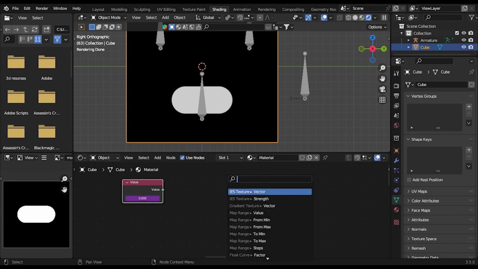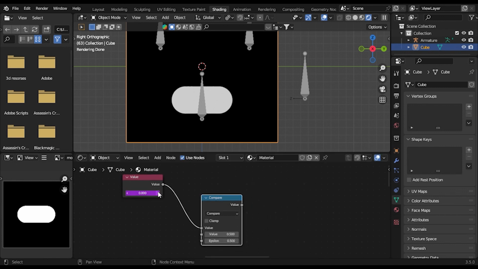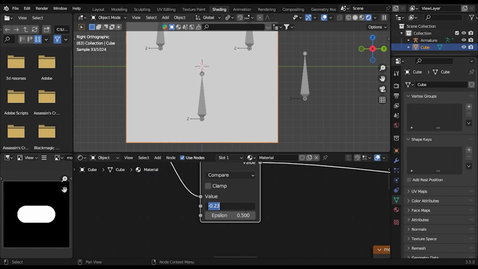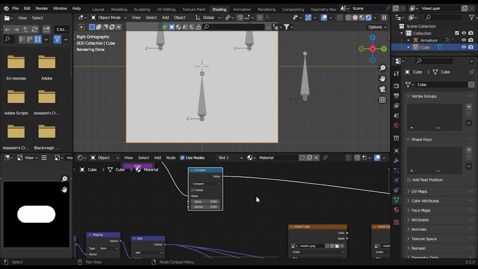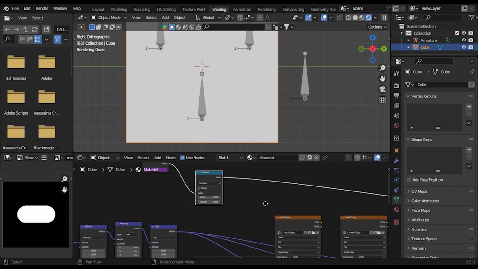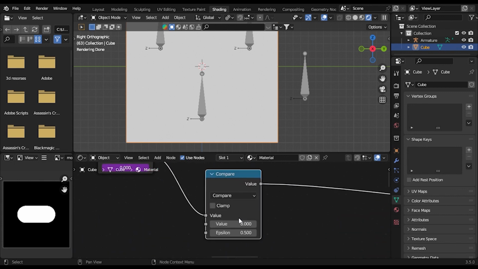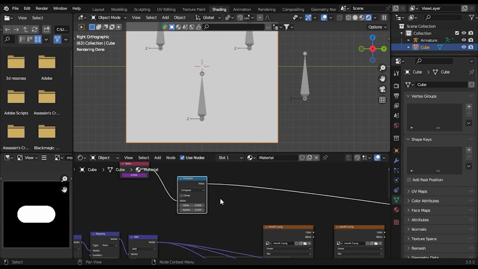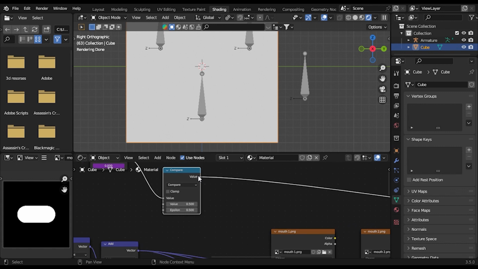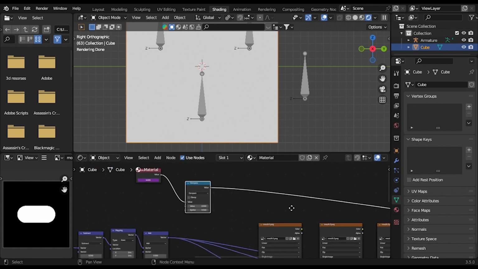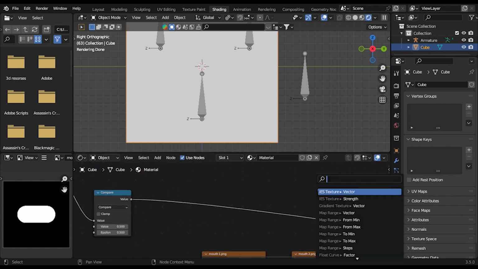So let's get a compare node. We can't compare integers, but we'll compare it as a float. Let's just set it to 0.5 and connect it to a mix node. So add a mix node.